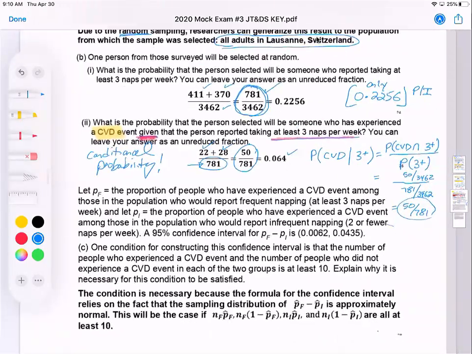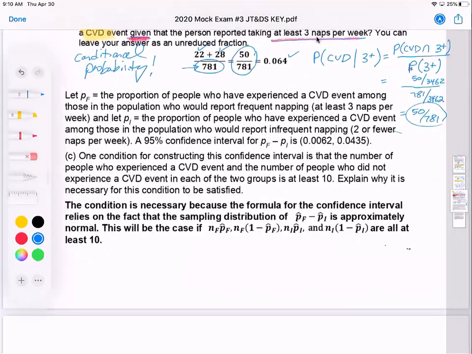And then the next part, we're told that one condition is that the number of people who experienced the CVD event and the number who did not experience it is at least 10. Explain why this is a necessary condition for inference. This condition is necessary because the formula for the confidence interval relies, so there's the confidence interval right there that they calculated for us, it relies on the fact that the sampling distribution of p hat f minus p hat I is approximately normal.